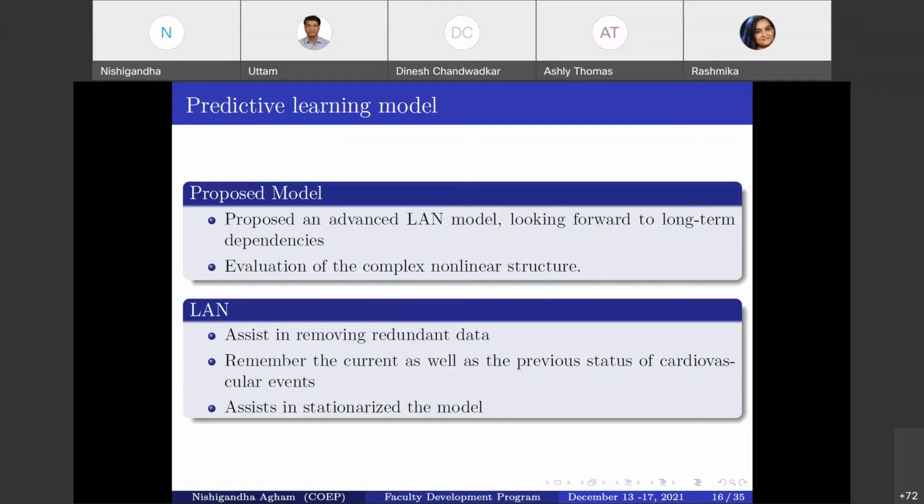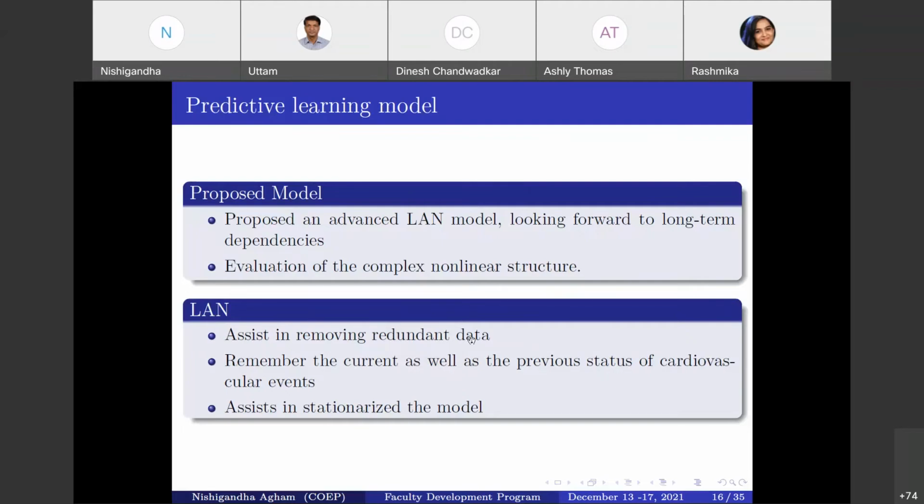Now, to overcome these main shortcomings, a new model is proposed. This proposed model assists the current as well as the previous status of the cardiovascular events, because the previous status is very important for cardiovascular disease patients, whose continuous monitoring is very important: whichever parameter increases directly affects the BP, which results in the hypertension and hypotension conditions of that patient.